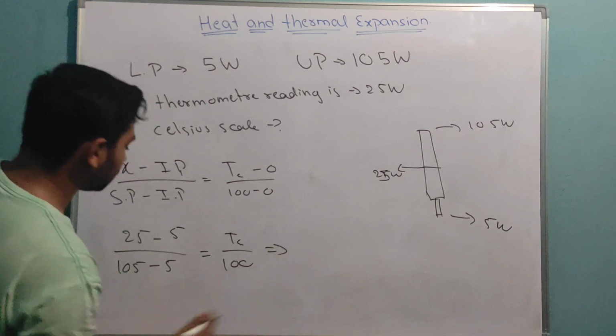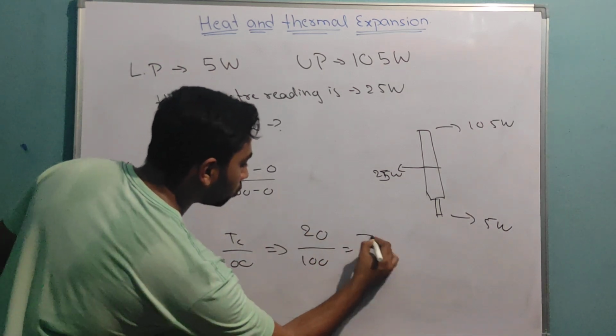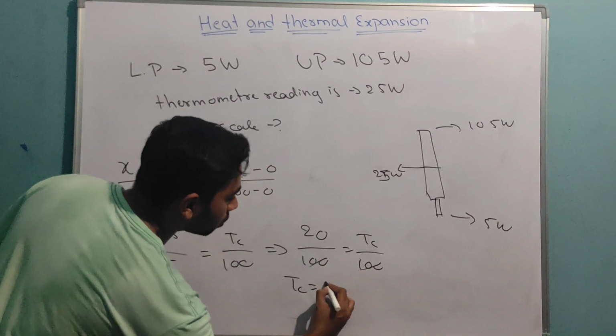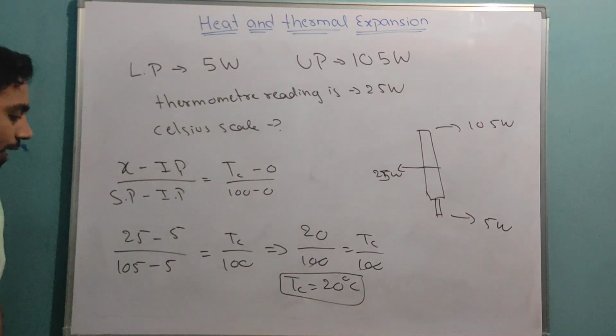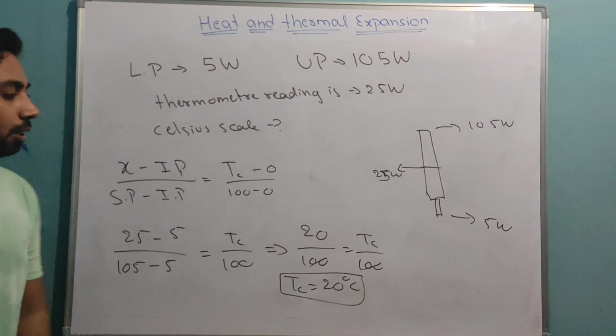Now if I do this subtraction, then I will get 20 by 100 is equal to T_C by 100. Now 100 gets cancelled. T_C is equal to 20 degrees Celsius. I got the answer, 20 degrees Celsius. Very simple. Basic method to compare. Okay. Now take it down first.